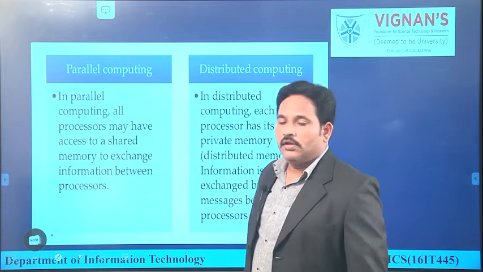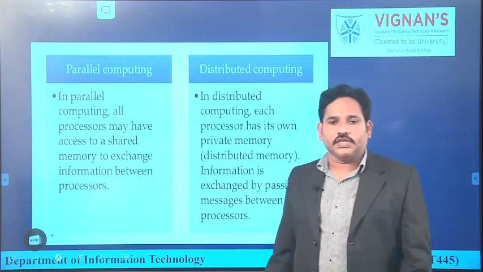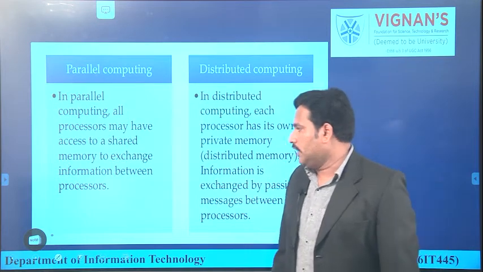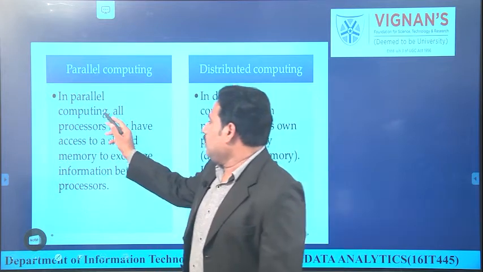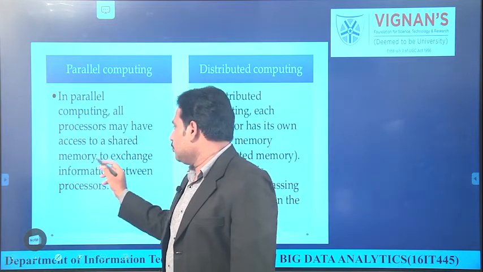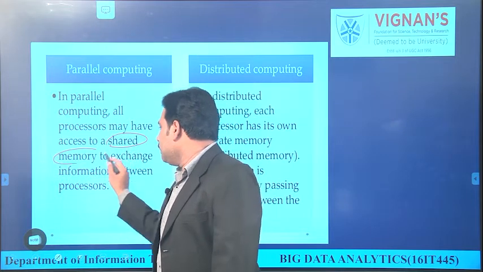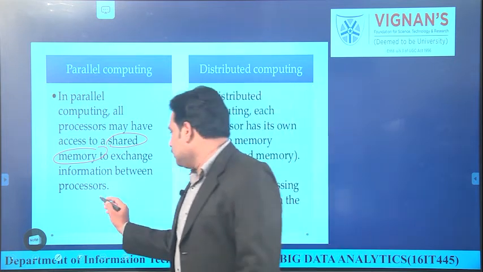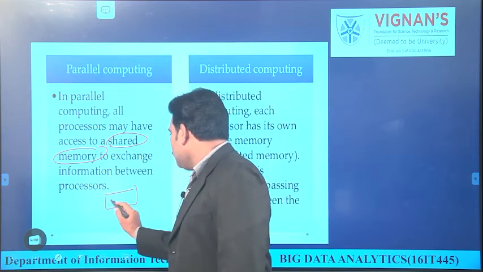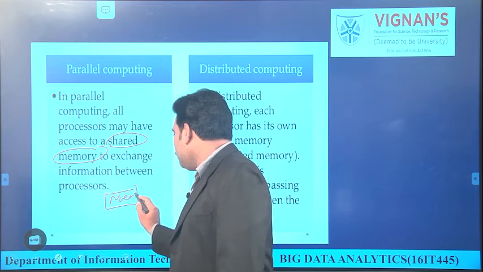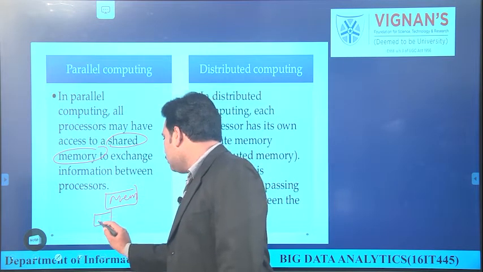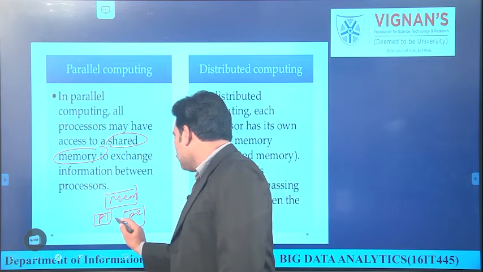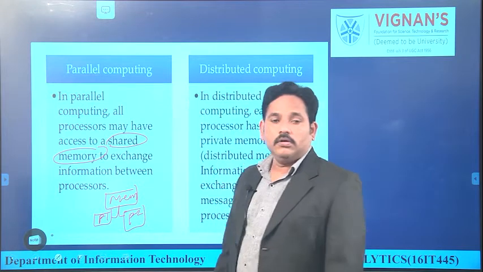In parallel computing, all processors may have access to a common shared memory to exchange information between the processors. That means this may look like this. Here we are having a common shared memory. Every processor can share information with another processor by connecting with the memory.